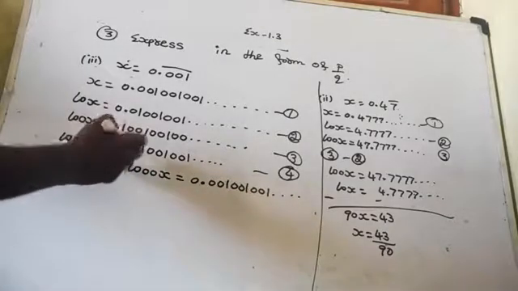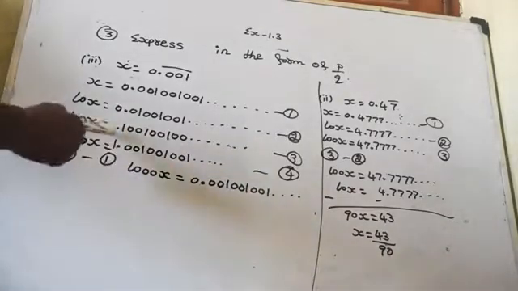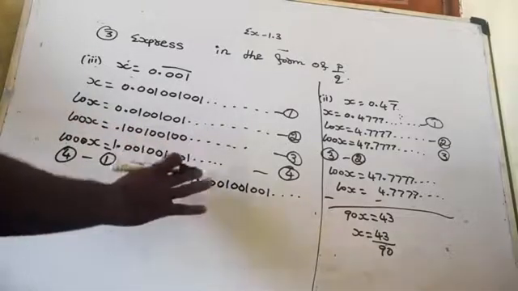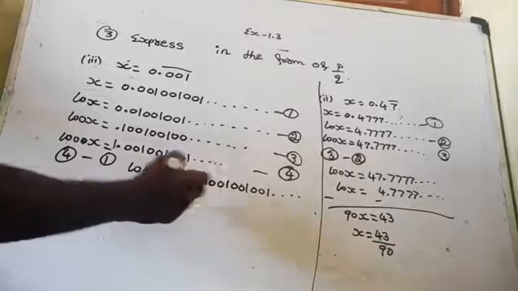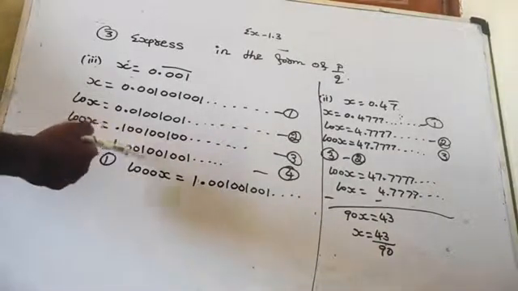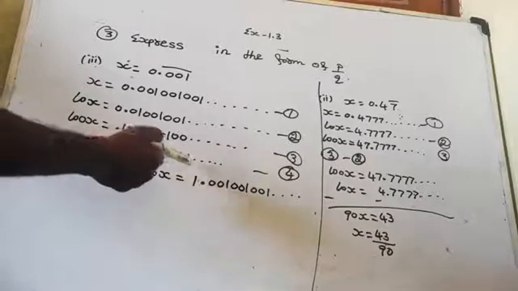It should be 1.001. Here we are shifting one decimal place, then it is 1.001, 001, 001. Are you getting here? 1000x is equal to what? We are shifting one decimal place, then it will be 1.001, 001, 001 and goes on.